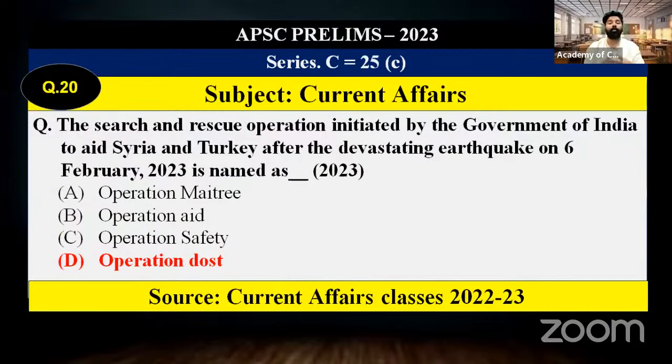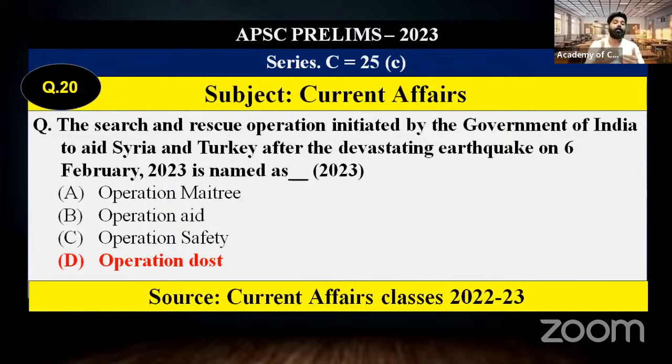The last question that I want to discuss today is regarding Operation Dost. Everybody may be aware of the recent earthquake that happened in Syria and Turkey. In this context, as a humanitarian initiative of India, in the rescue operations, we sent our Operation Dost to assist with the earthquake that happened in Syria and Turkey.